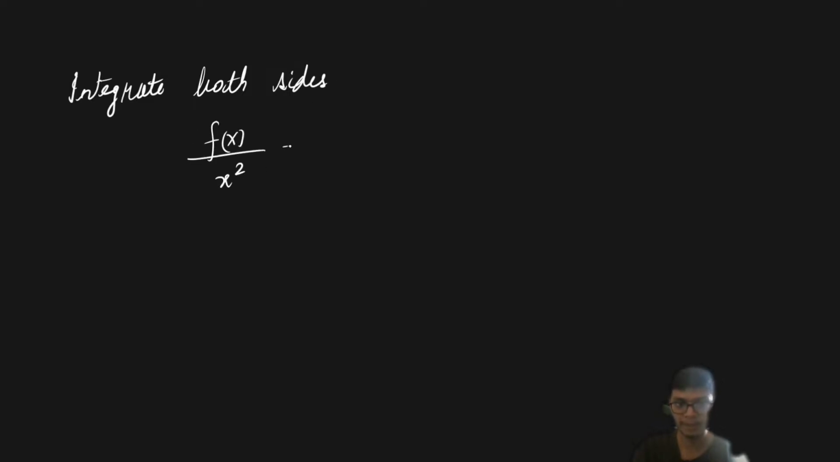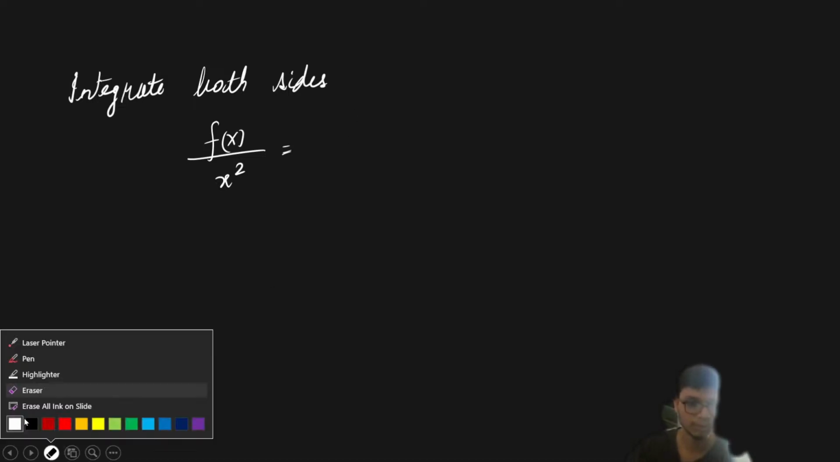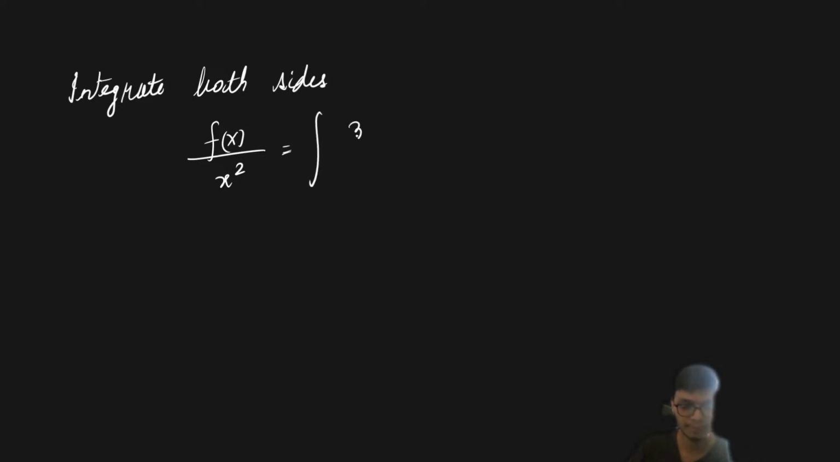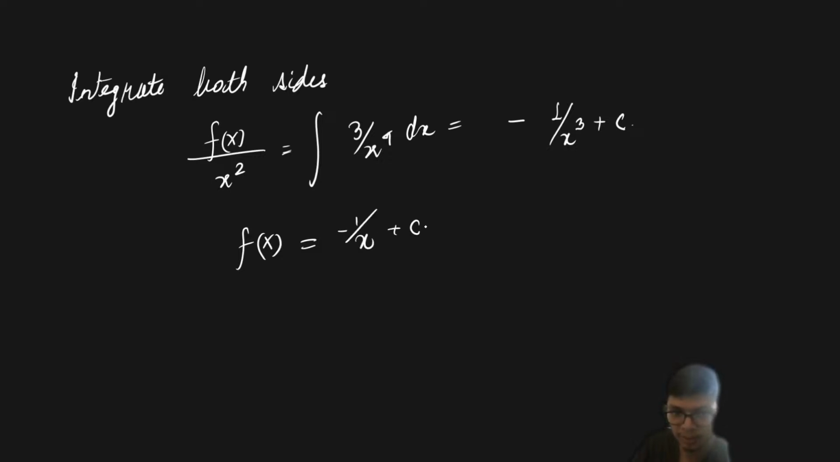So if we integrate both the sides, we are going to get f of x by x square is equals to the integration of 3 by x to the power 4 dx, and that is basically equals to minus of 1 upon x cube plus some constant c, right? So therefore I can write this particular functional form of f of x as minus of 1 upon x plus c times of x square. That is what I can write from here.